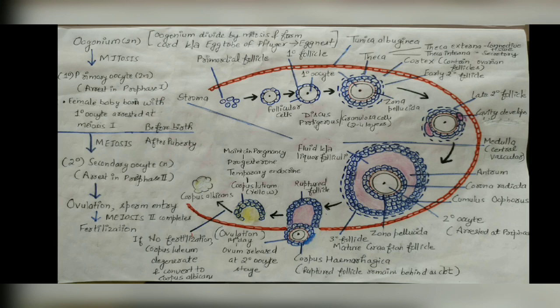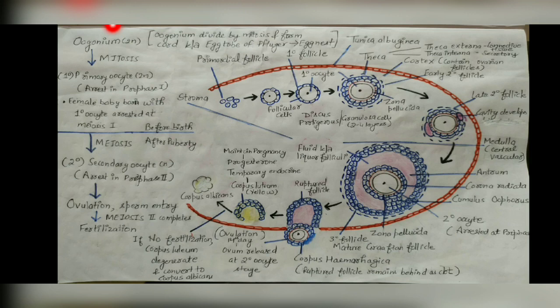But that reduction division is not going to occur at the same time. It occurs intermittently after a gap in the case of oogenesis. That is the most interesting thing about oogenesis. The first interesting thing is that before the actual birth of the child, this ovary is completely developed and starts forming the follicles. And second, this meiosis or reduction division does not occur at the same time. It occurs intermittently after a gap. So that is the second important feature of this oogenesis.